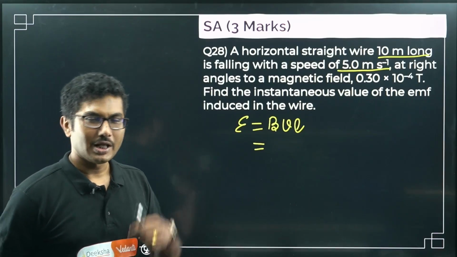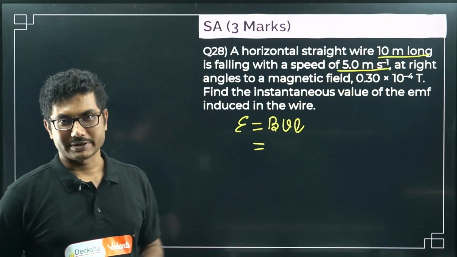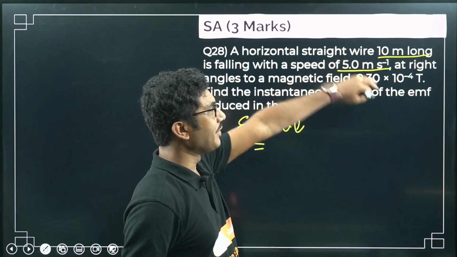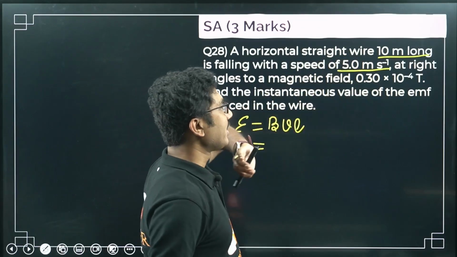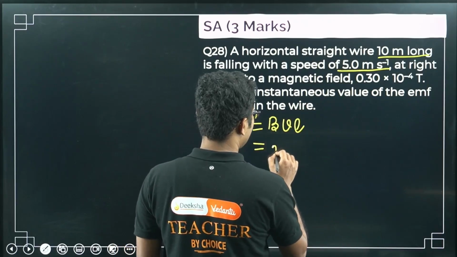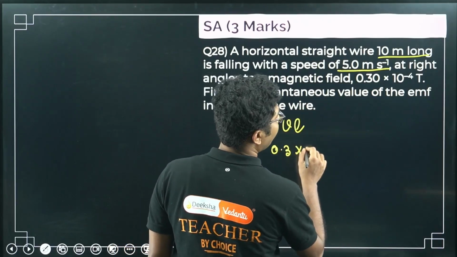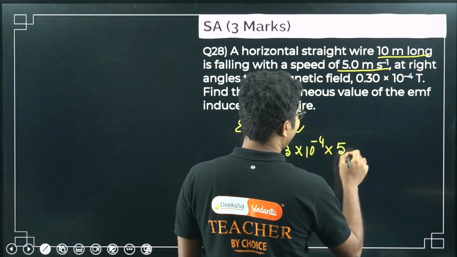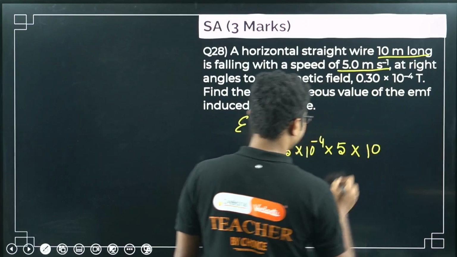First you have to convert kilometer per hour into meter per second. But the problem will be the same. Be careful, all the units should be in meters, in SI units. So B is 0.3 × 10^-4, V is 5, L is 10.